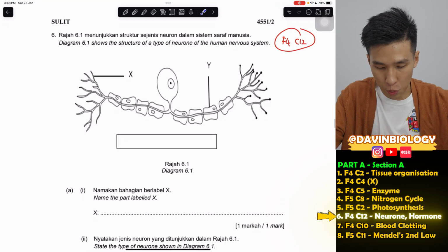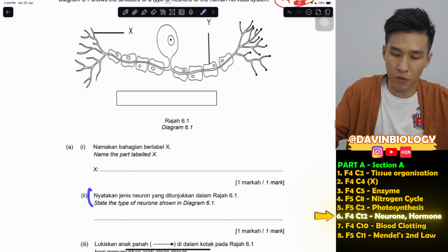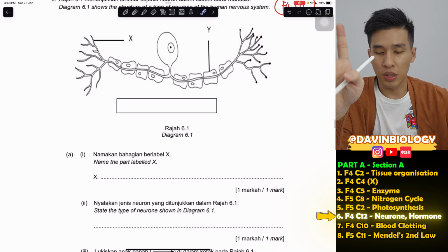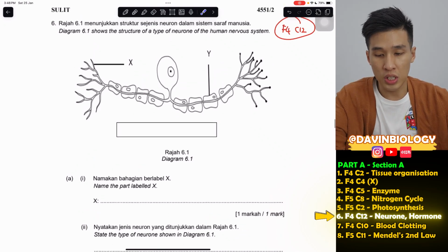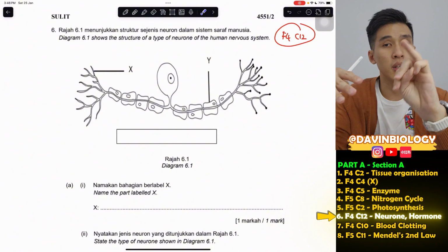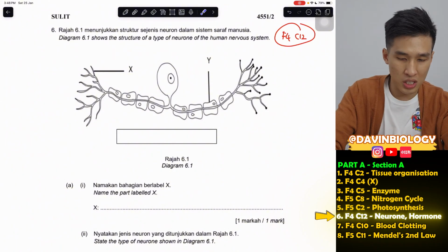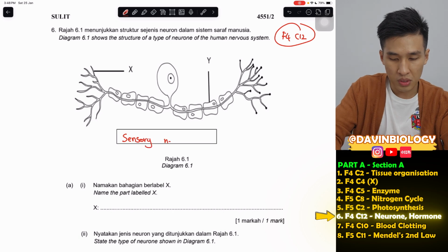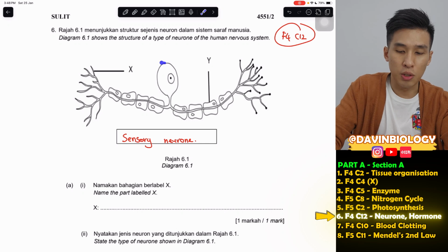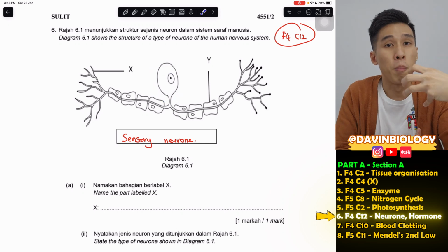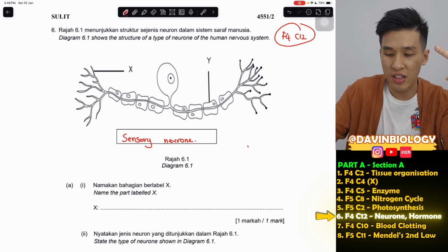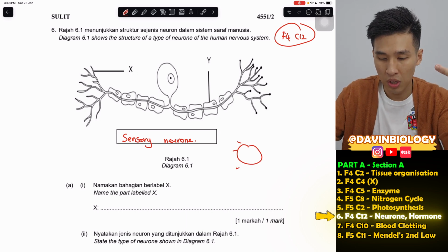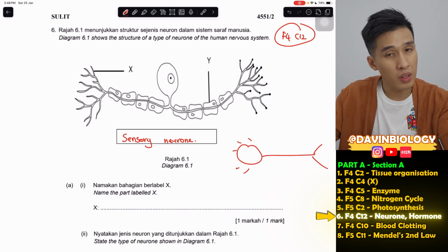Okay, before we do this, I think we state the type of neuron first. I think that's the most important thing. You must determine what neuron this is. So we have three types of neurons, right? Sensory, relay, motor. So this is actually very obvious, a sensory neuron. If you're asking why, it's because the cell body is located in the middle of the neuron. For a motor neuron, the cell body is at the end part, we call it the terminal, and it will look something like this. Okay, so that's the difference.